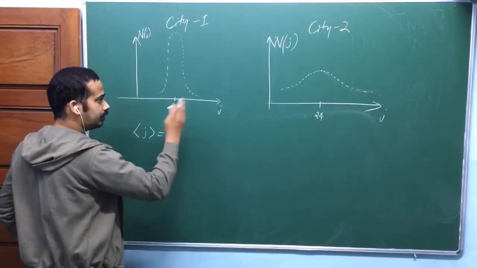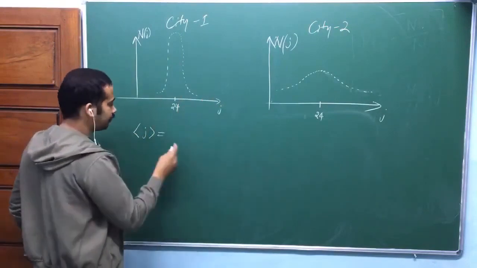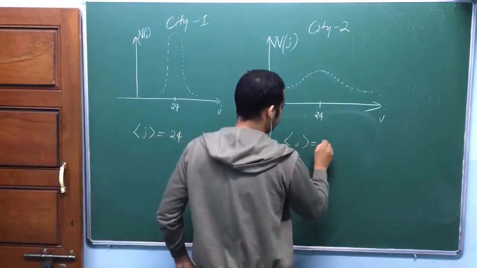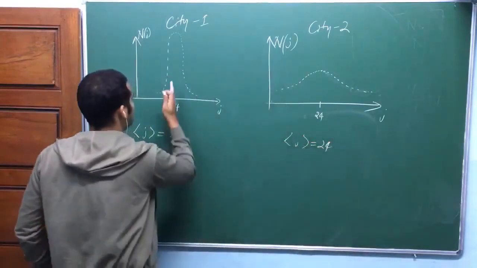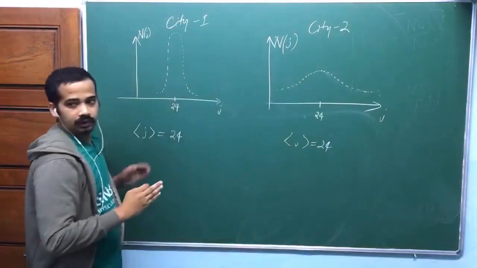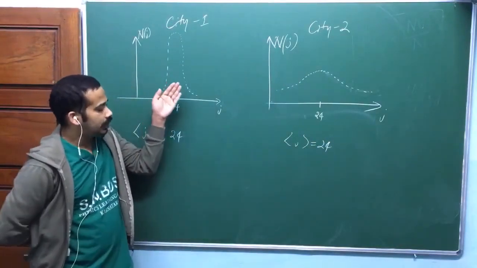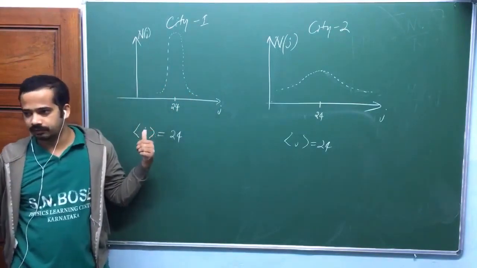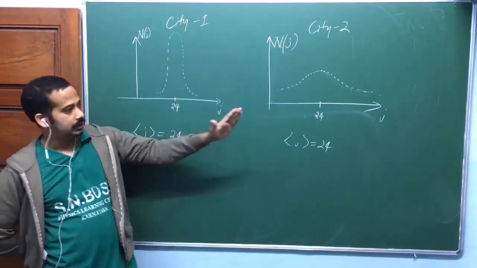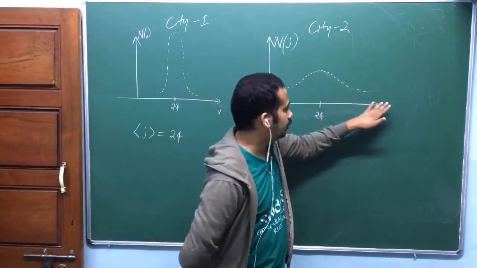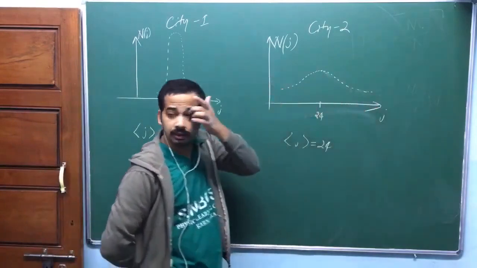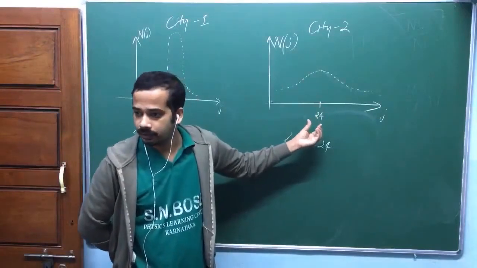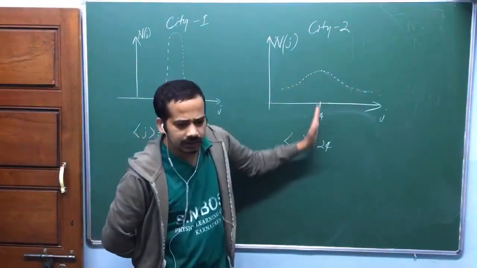is different, distribution is different, isn't it? You get average 24 only, isn't it? Why? Look at here, your distribution is symmetric about 24. There are as many people who aged more than 24 as that of people who aged less than 24. So distribution is symmetric about age 24. In that situation, definitely average will be this one.